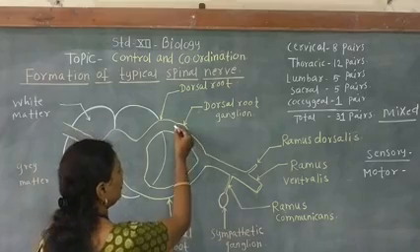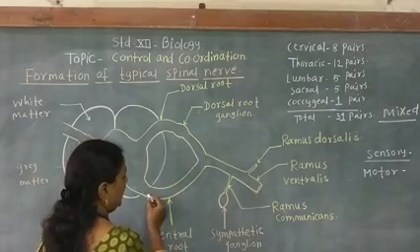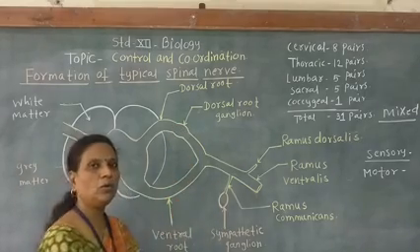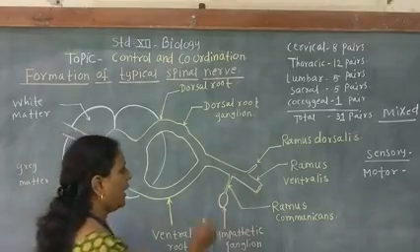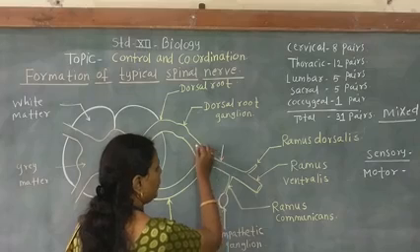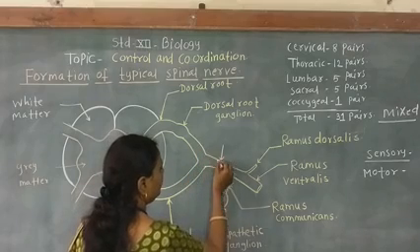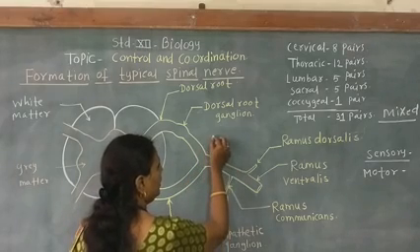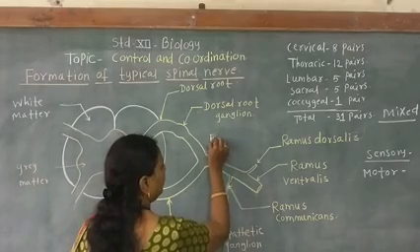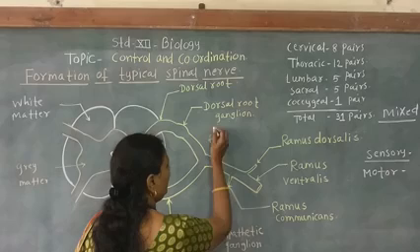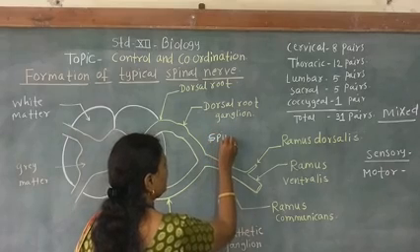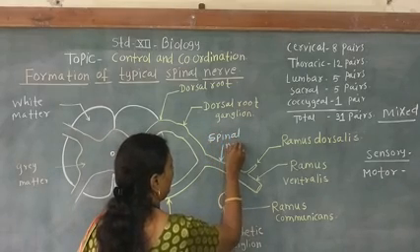So this is the dorsal root and this one is the ventral root, and by joining of dorsal and ventral roots of the spinal cord, the spinal nerve is formed. So this is the spinal nerve.